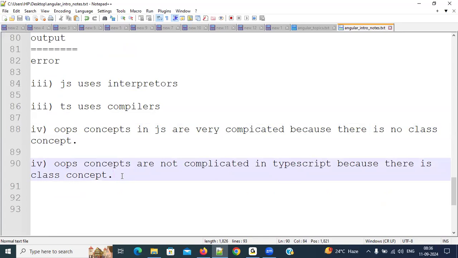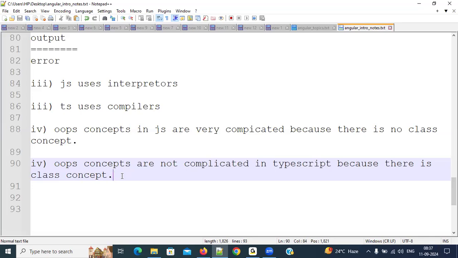Since there is a class concept, what happens? We can declare a single class. In that single class, we can write so many functions. We can write a single function also. But how can we utilize them? Very simple. We will just create an object for that class. Once we create the object, with the help of the object, we will call all the functions also.